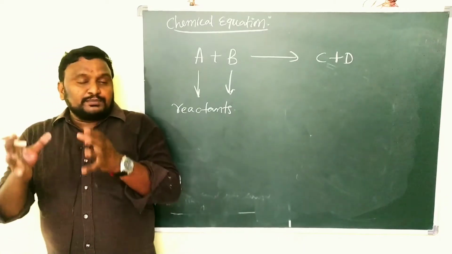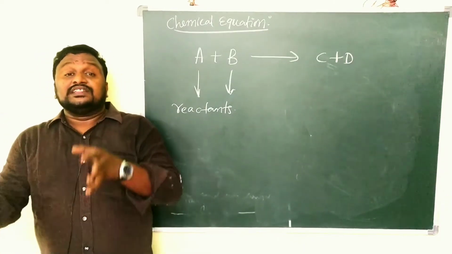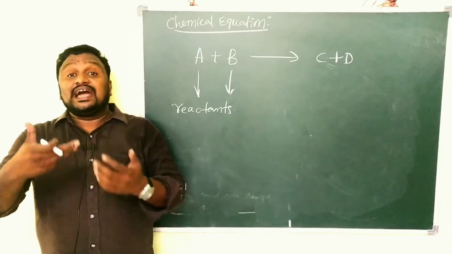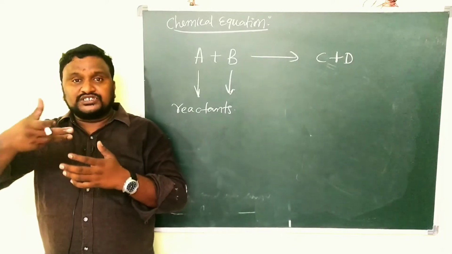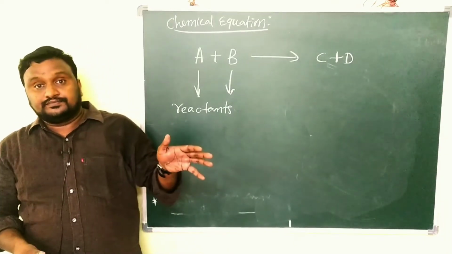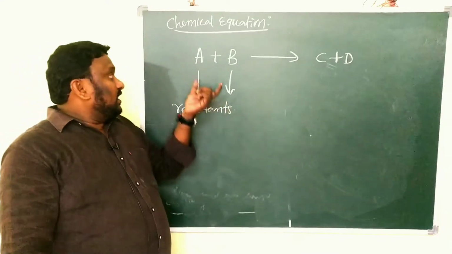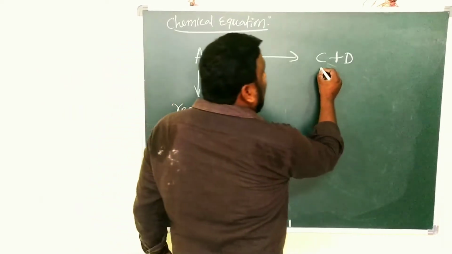So the substances which participate in a chemical reaction are called reactants.